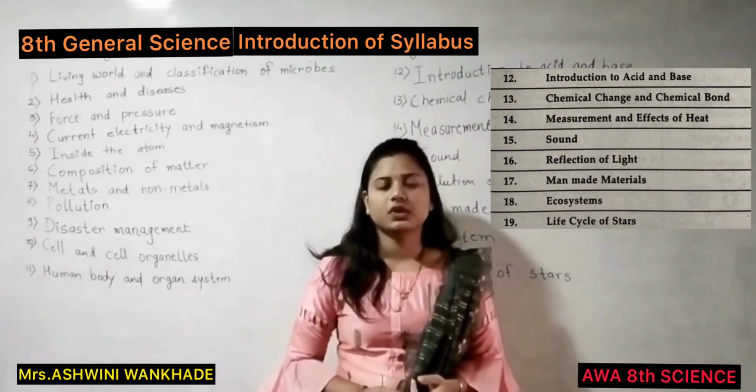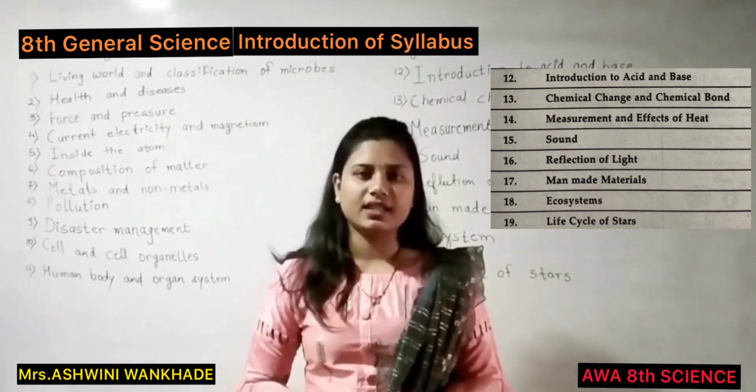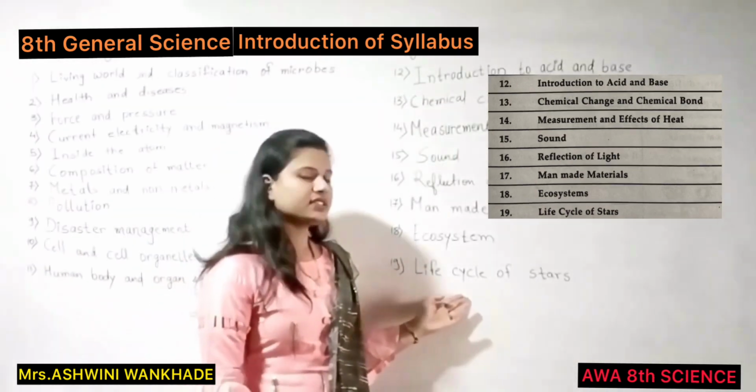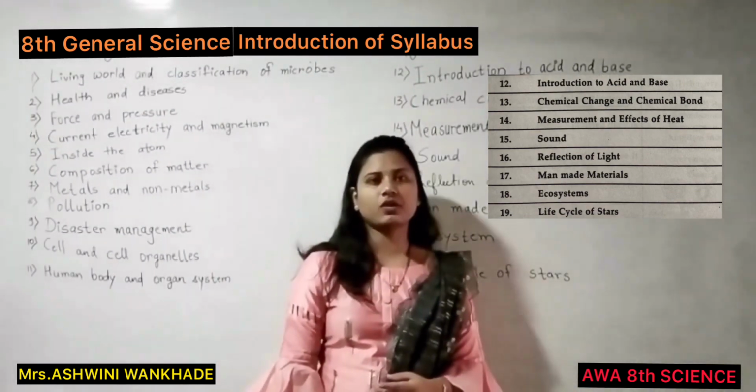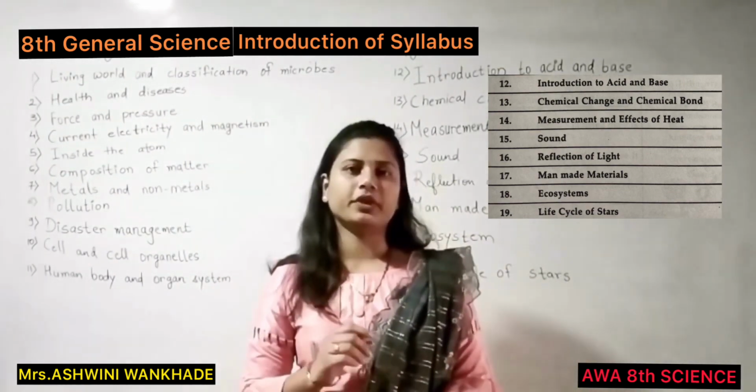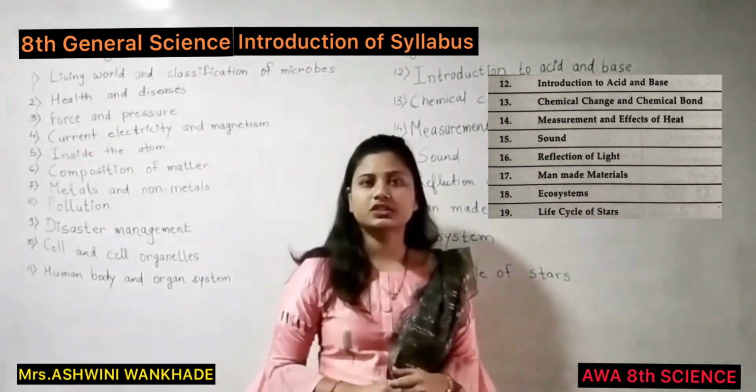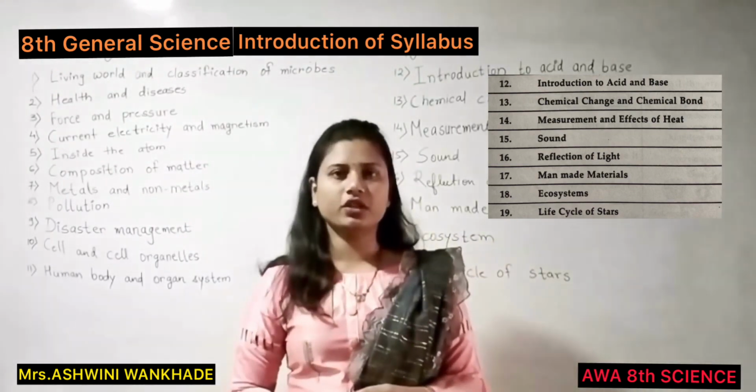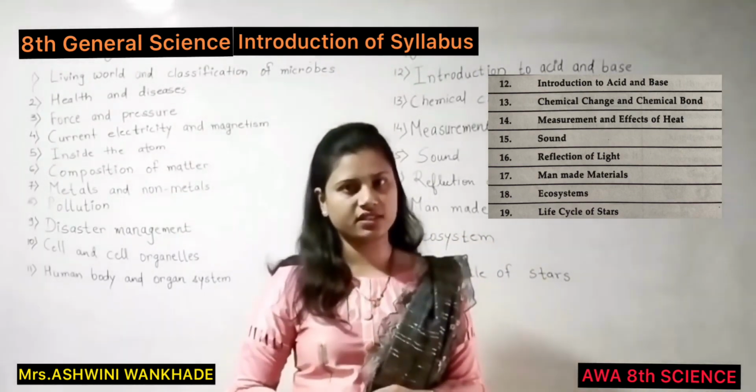Afterwards tourism, then large dams, and lastly the wars. Life cycle of stars. In this chapter we are going to study the properties of star, the properties of sun, then birth of stars, afterwards stability of stars, and lastly the end stages of star.